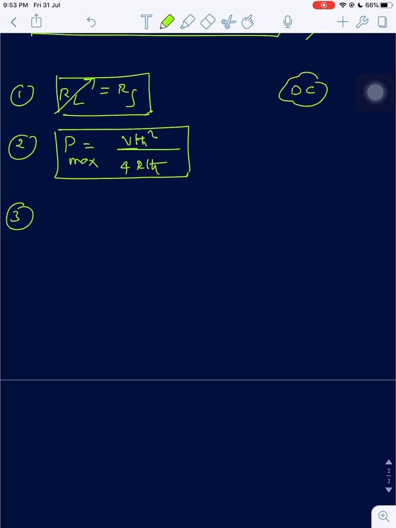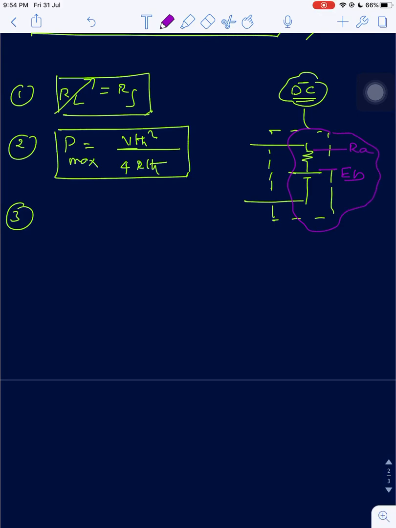If you study DC motors, you have a load kind of in series. This can also be a load. Say for example, it is the back EMF EB, and the armature resistance RA. This is the equivalent of a DC motor, DC generator. So now we have a source here, this is the network. Now they will ask how to calculate maximum power transfer to the load A and B.